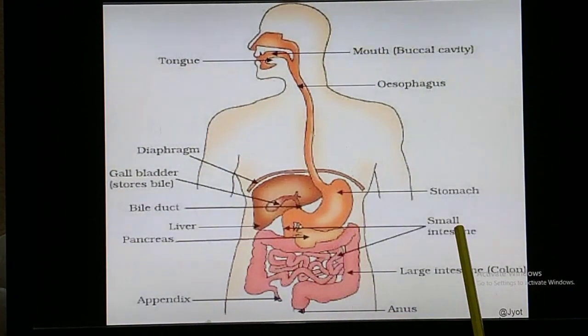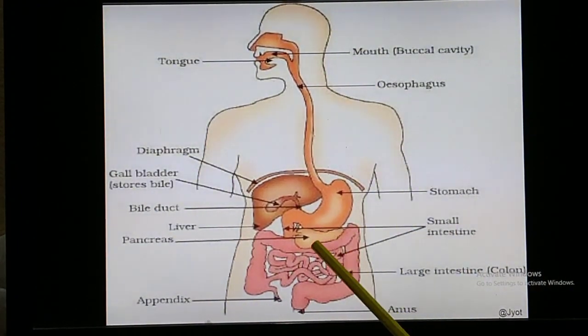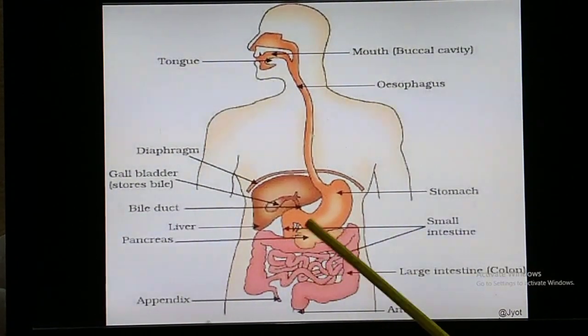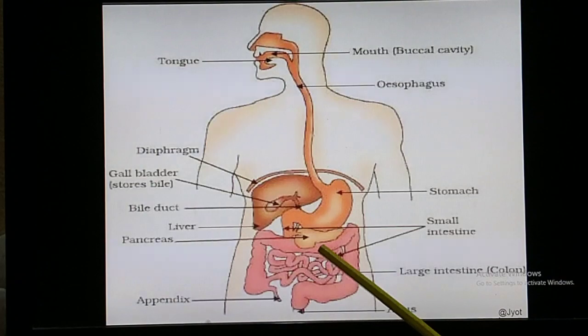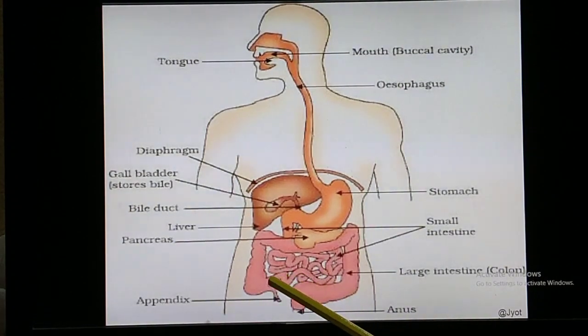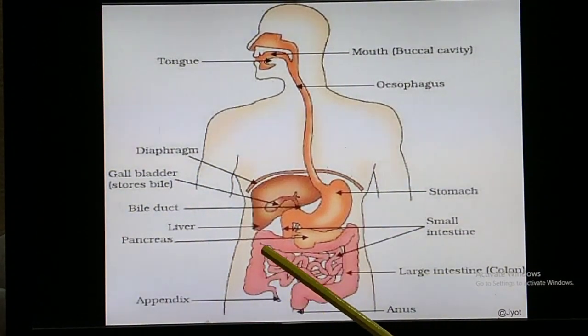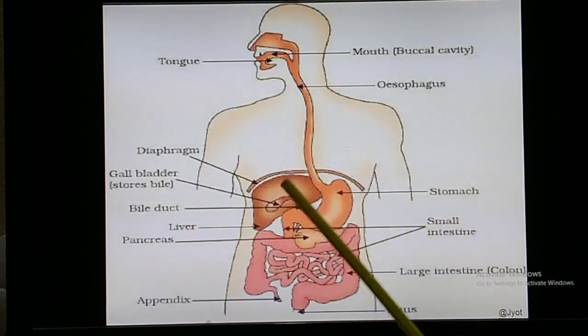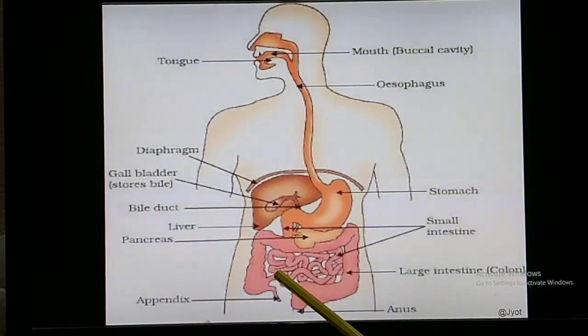So the small intestine is divided into 3 parts: duodenum, then jejunum behind this, and then ileum. This ileum opens into the large intestine. This portion is the large intestine.